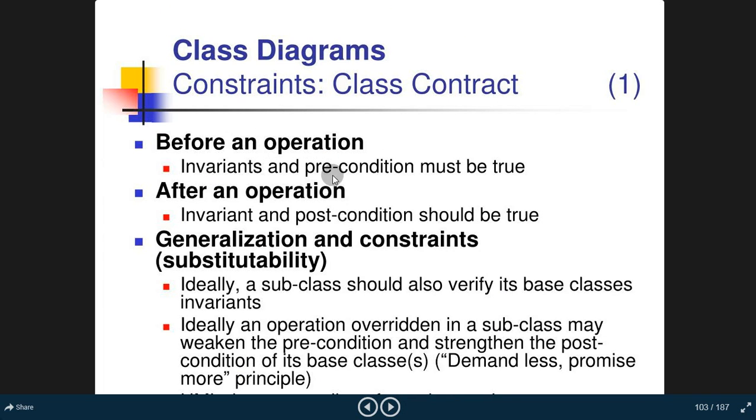Before an operation, the invariant and precondition must be true. After an operation, the invariant and postcondition should be true. Now, generalize and constraints. Ideally, a subclass should also verify its base classes' invariants. Ideally, an operation overridden in a subclass may weaken the precondition and strengthen the postcondition of its base classes. Demand less, promise more principle.